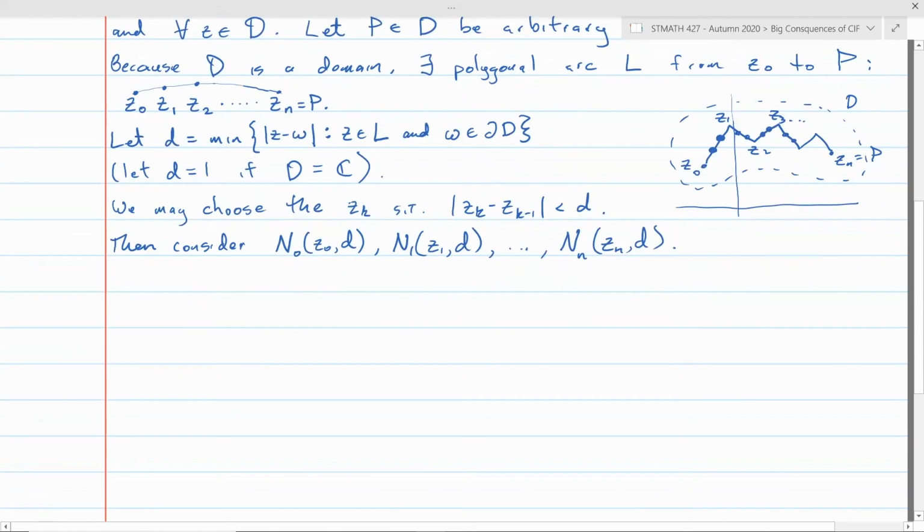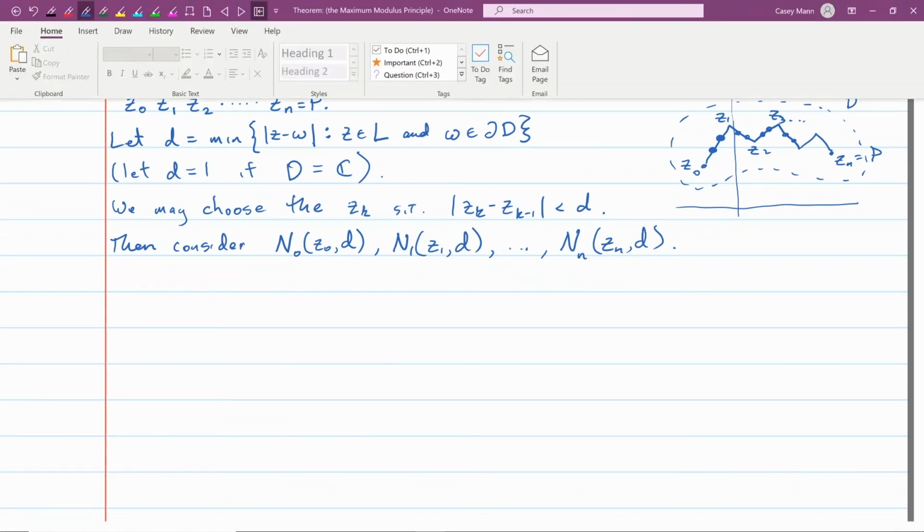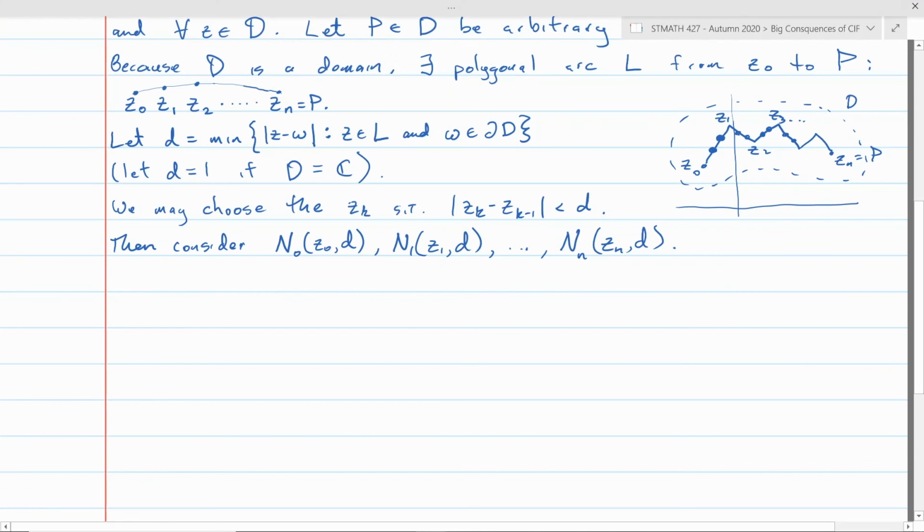By choosing d the way we did and subdividing that arc as needed, if you take z naught here and look at this disk of radius d around it, then z1 is going to have to also be inside that disk. So you make another disk around z1, and then z2 is going to have to be in that disk, and so on.